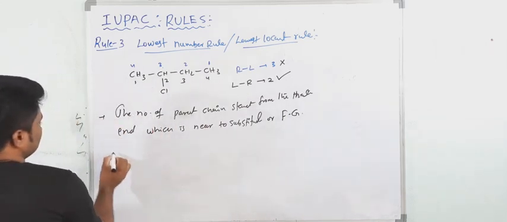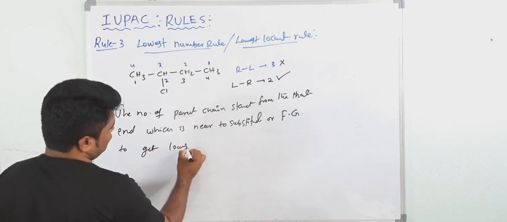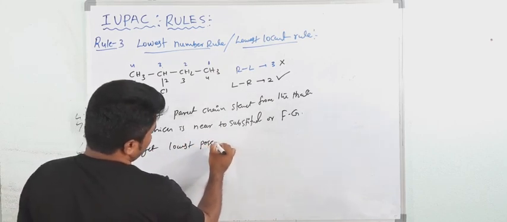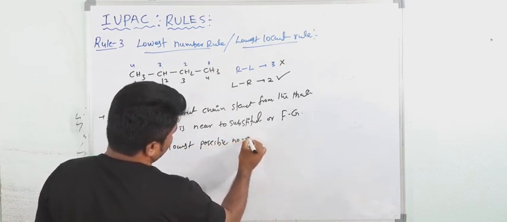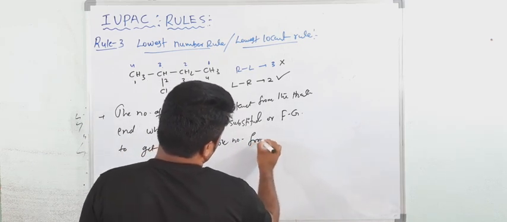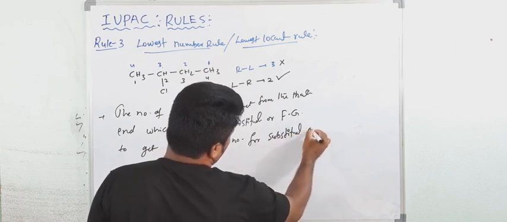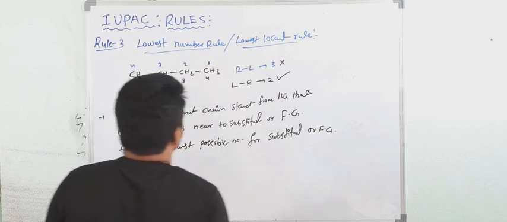Are you getting my point? To get the lowest possible number for the substituent or functional group. Understood now? So now this is right.